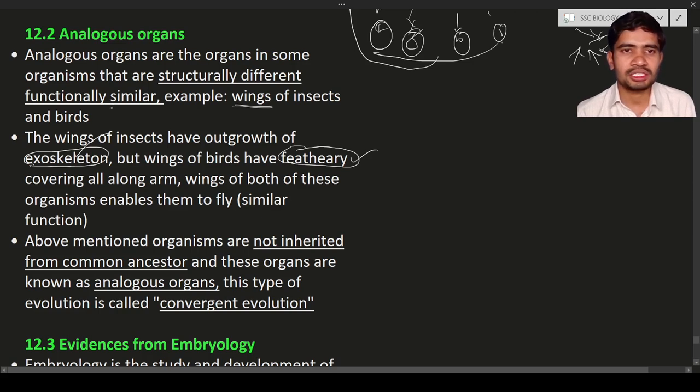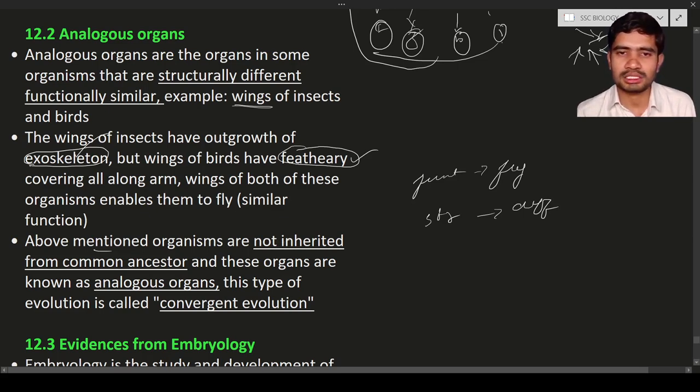So they are functionally similar. What is their function? Their function is to fly. So what is their structure? Structure is different. Okay, such kind of organs are known as analogous organs. Above mentioned organs are not inherited. It means their common ancestor is not one.